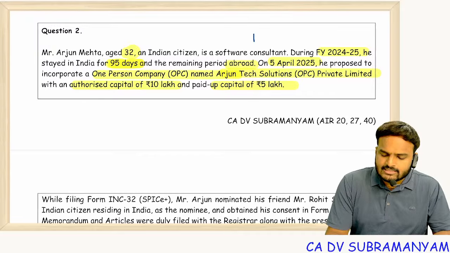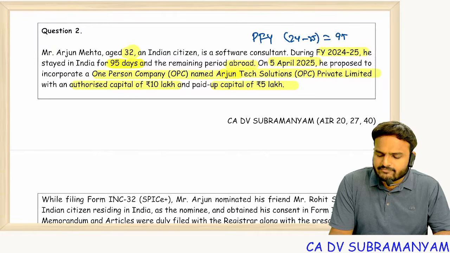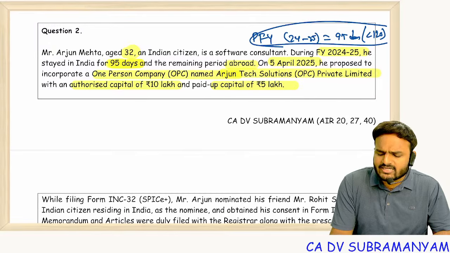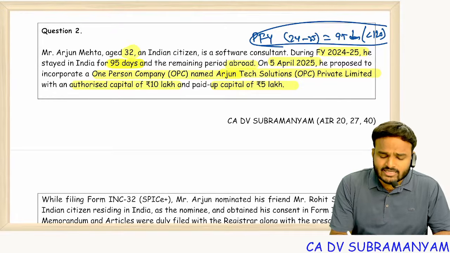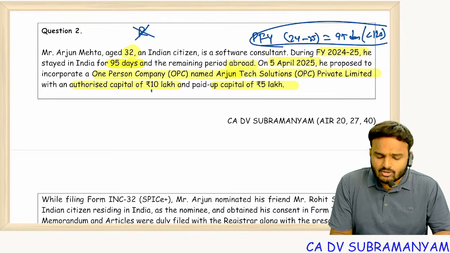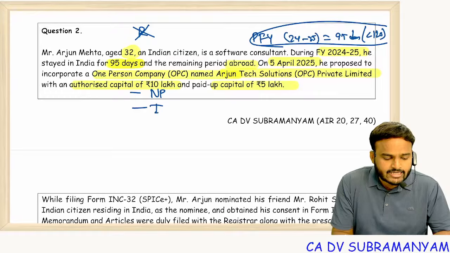So in the preceding financial year, that is 24-25, his period of stay is just 95 days, which is less than 120. So can he incorporate OPC in India? Array, for incorporating OPC in India, residential status is not a matter. Only two conditions: natural person, Indian citizen.